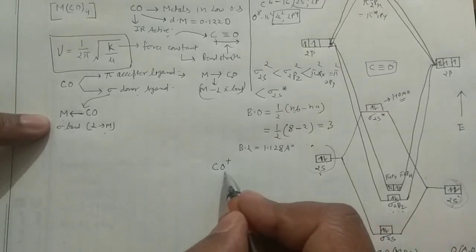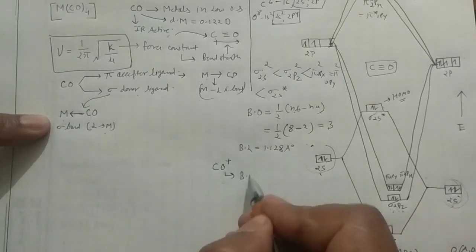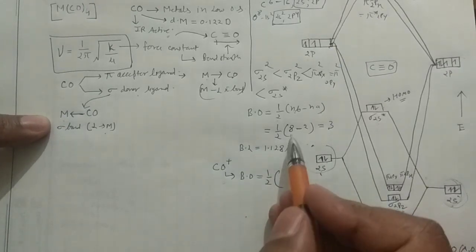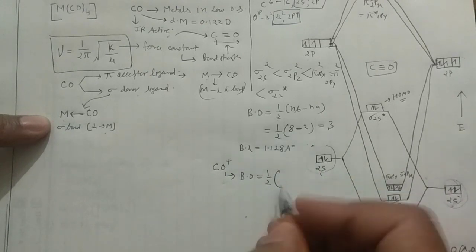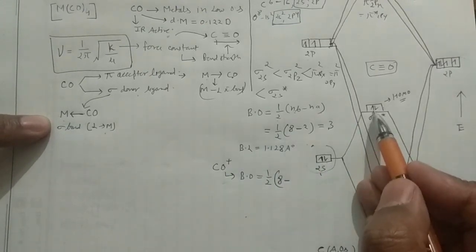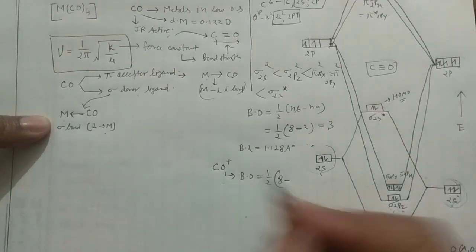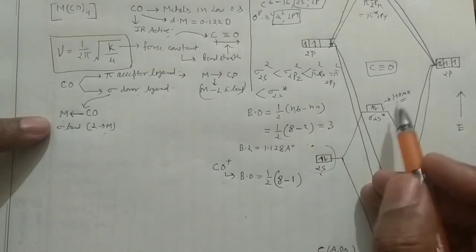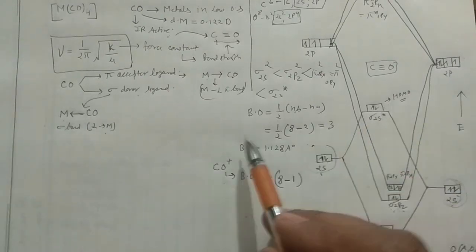Now if you want to calculate the bond order for this one, how will we calculate? Half, number of bonding electrons, that would be 8, minus one of the electrons would be donated to the metal, so it would be minus 1. Not the pair, I am not actually donating this pair of electrons.